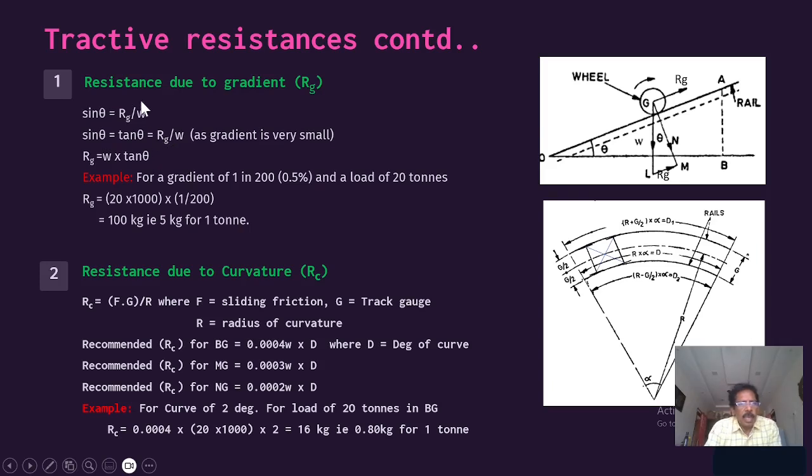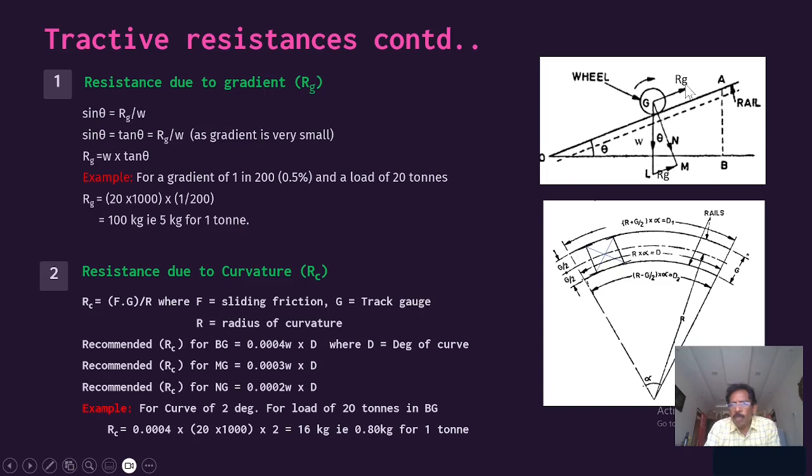If you want to go into detail about the gradient, you see here, this is your gradient track, and this will be the normal position, vertical to the horizontal. Whenever there is a movement here, the load acts vertically downward, but to the normal the angle will make a theta. If you take this triangle, this theta is equal to the gradient angle, because of similar triangles we can equate and get the relation.